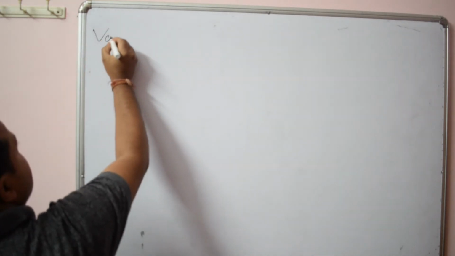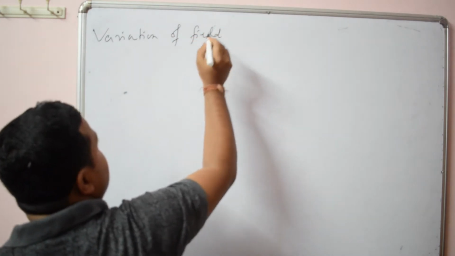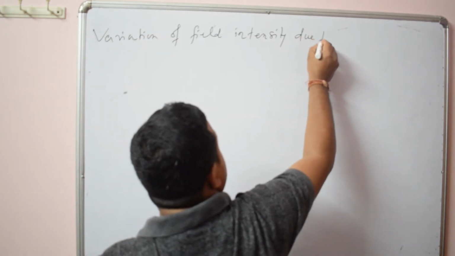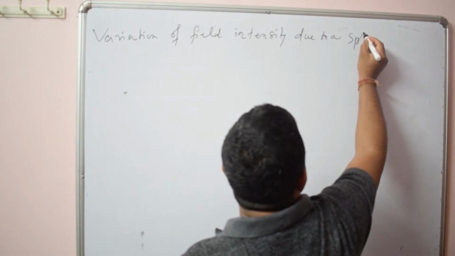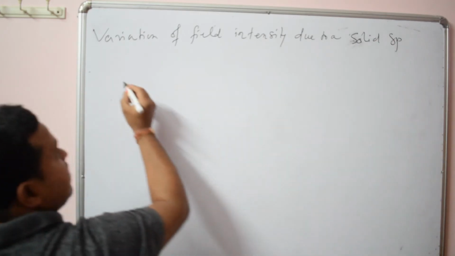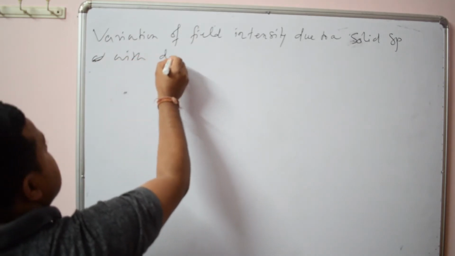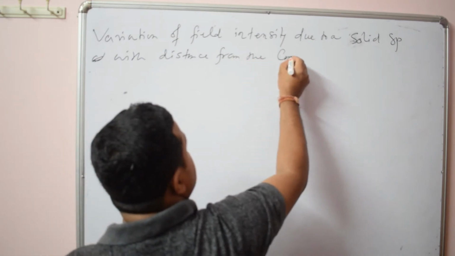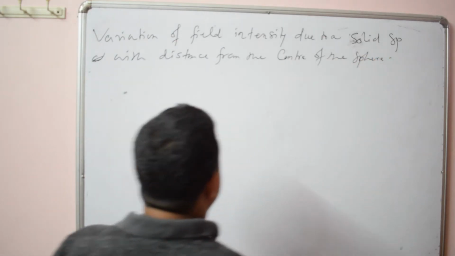So variation of field intensity due to a solid sphere with distance from the center of the sphere.